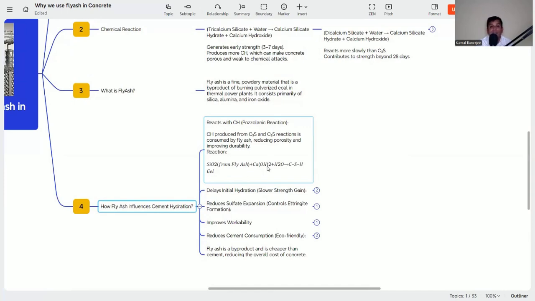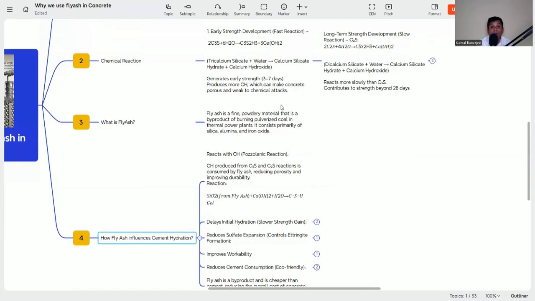Again, it is forming the CSH gel. What is the CSH gel? That is the main ingredient, or the main product, that gives the concrete strength. Now from the cement, what is happening? We are getting the strength, but we are also getting the calcium hydroxide that also makes the concrete porous.